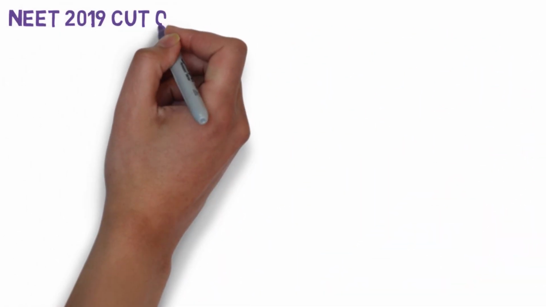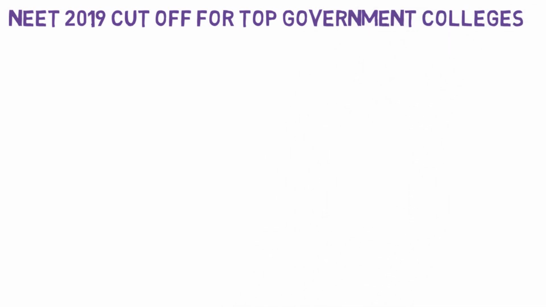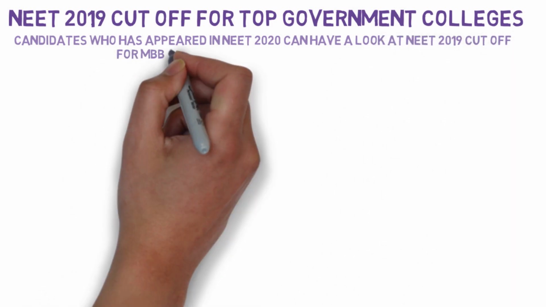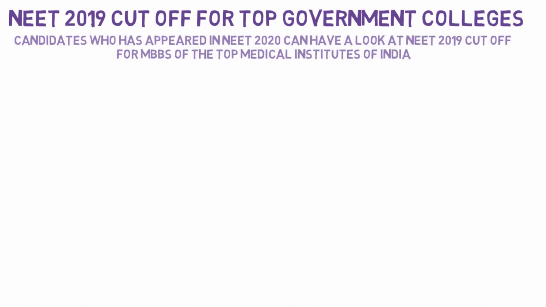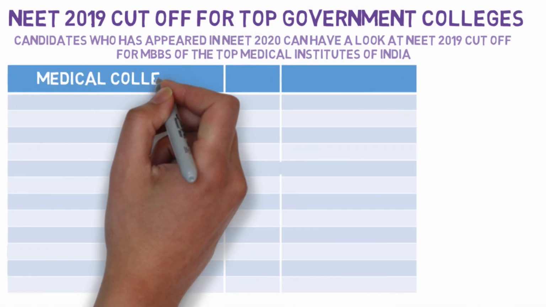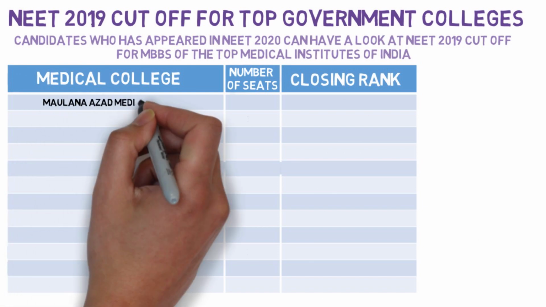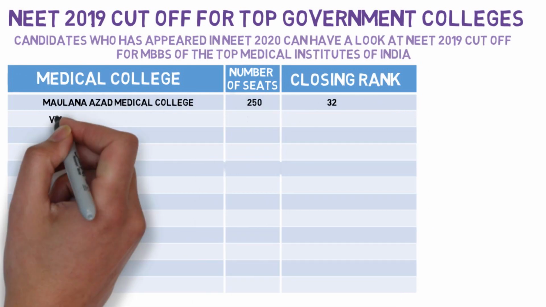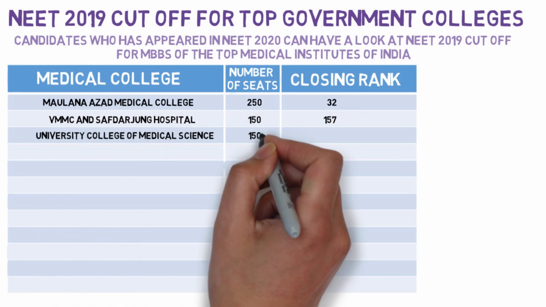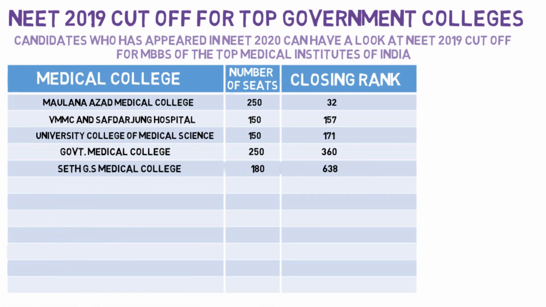Let us put some light on 2019 cutoff for top government colleges. The candidate who has appeared in NEET 2020 can have a look at the NEET 2019 cutoff for top medical colleges of India. The medical college, number of seats, closing rank. This list of all colleges describes what is the closing rank for the given college in the list.